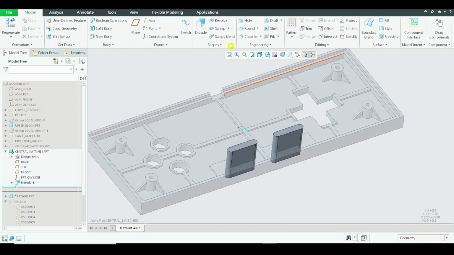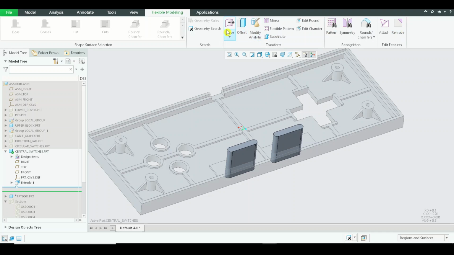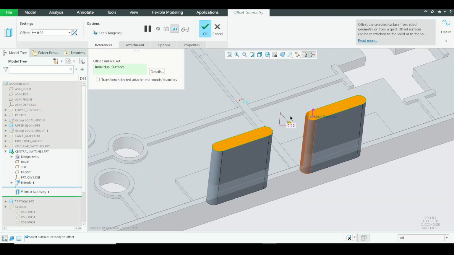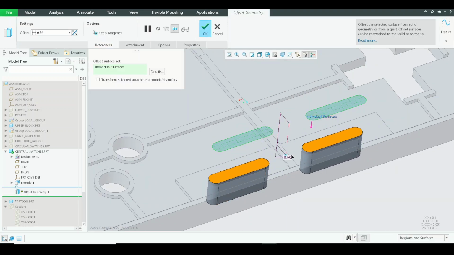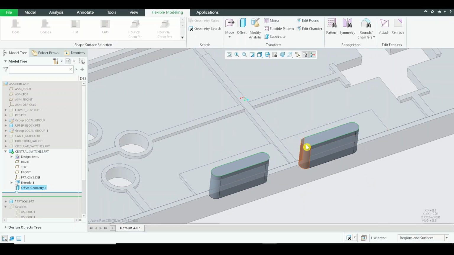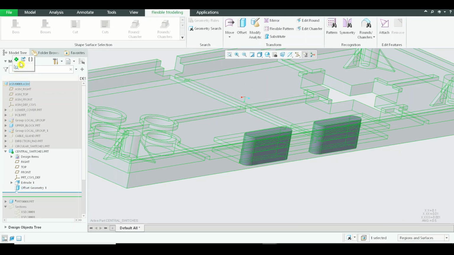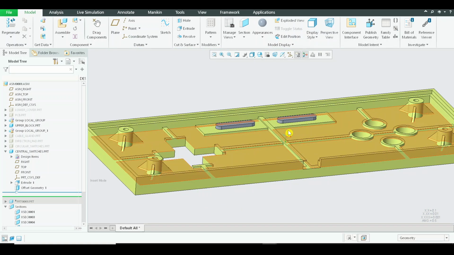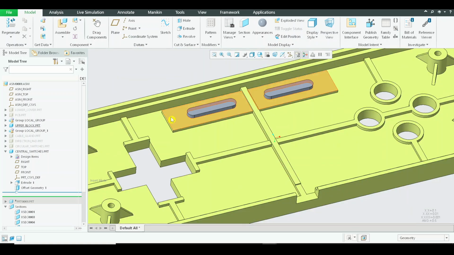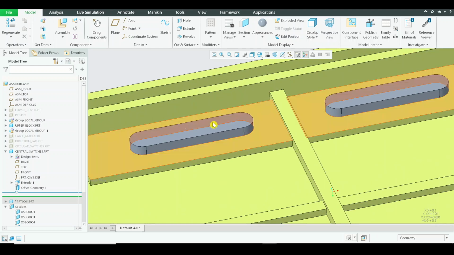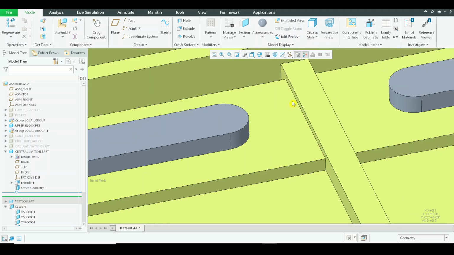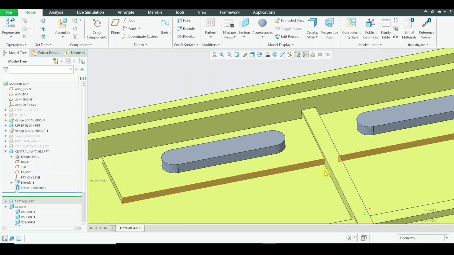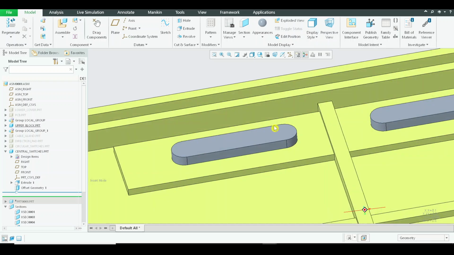Now what we can do is offset from the top as what we have done for the previous other parts. All right, now we can just activate the assembly and see how it looks. It looks good to me. Now what my plan is, we will be creating a rectangular plate on the top that will be connecting these two extensions of the switches, and we will be creating a slot over here. All right, and I think a central slot is sufficient for us to fix it.